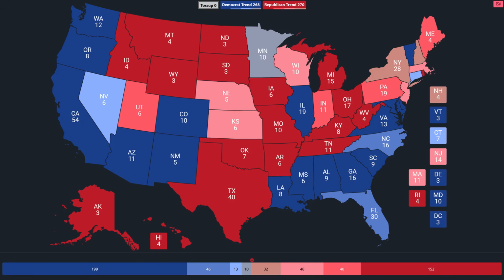And what are the big takeaways? Well, first of all, if you look at the numbers at the top, using the current electoral vote map, it's basically 50-50. Republicans come out with the smallest possible advantage. They're at 270, the Dems are at 268. And on this map, the Dems actually dominate in the South. There are different dynamics at play in some of those states. So even though most of those are super red today, they just couldn't possibly keep up with the massive 24-point swing toward Trump. So that's why those are blue.